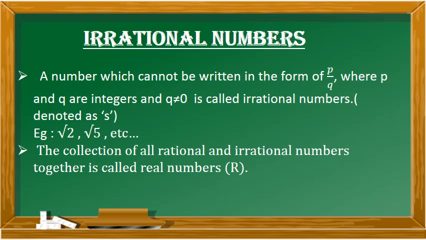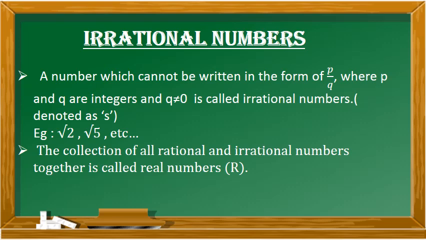Now we will get into irrational numbers. A number which cannot be written in the form p by q, where p and q are integers and q is not equal to 0, is called an irrational number. This irrational number is denoted as S. Now there are a few examples: root 2, root 3, square root of 5, square root of 7, square root of 10. All these are irrational numbers.